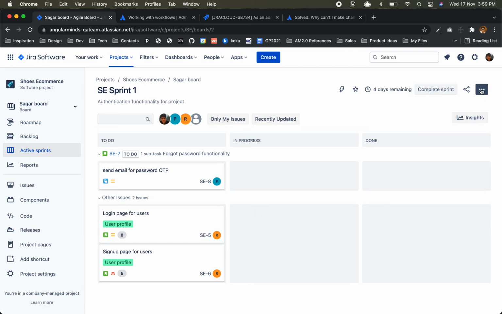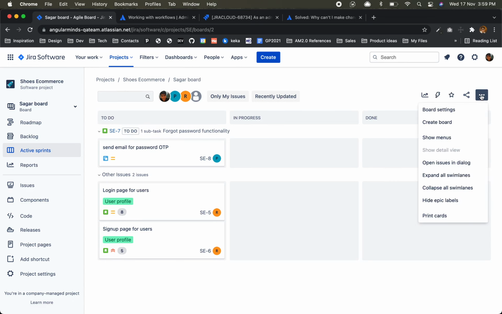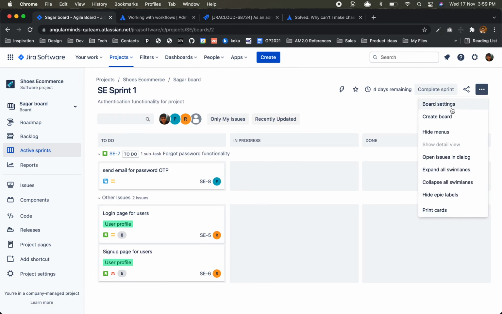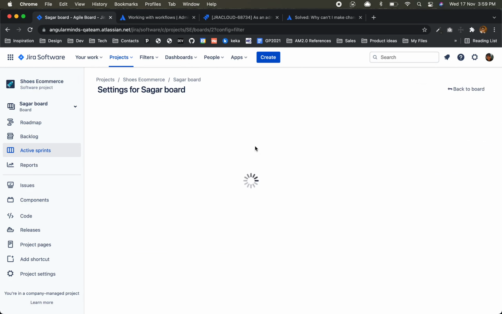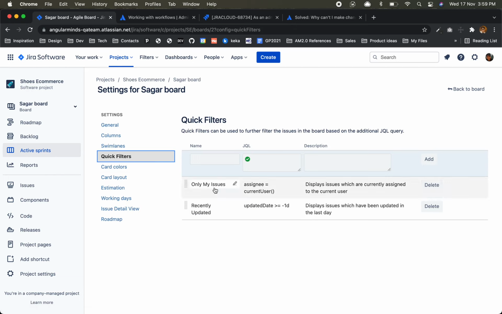What is this? Collapse all swim lanes. So most important, the board settings are here. In board settings, what I like is quick filters. There are only two filters: only my issues, recently updated. I can have another also, in review.